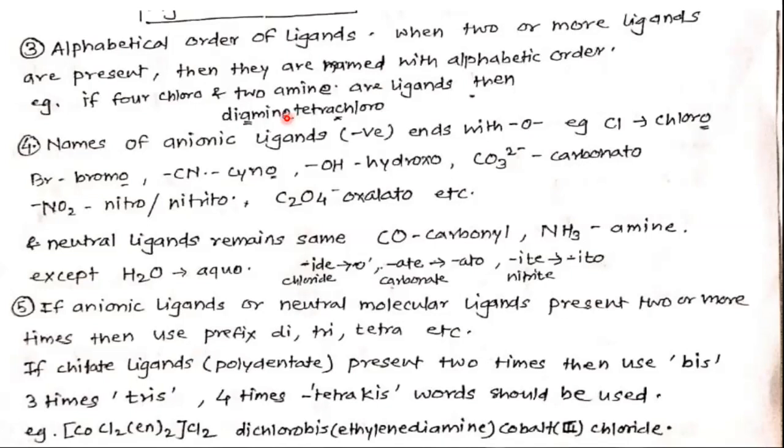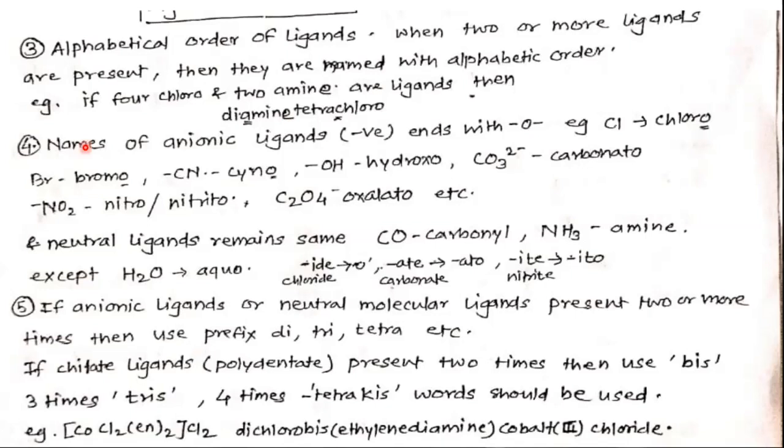But when it is a heteroleptic complex having more than one kind of ligand, then for these ligands we must use the alphabetic order. Ammine A comes first in ABCD, then C. So diamminetetrachloro, these are the ligands.